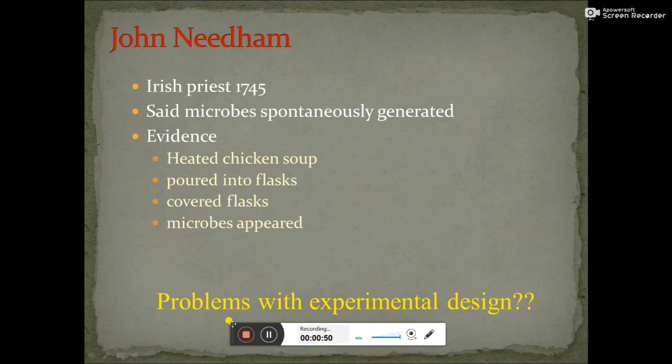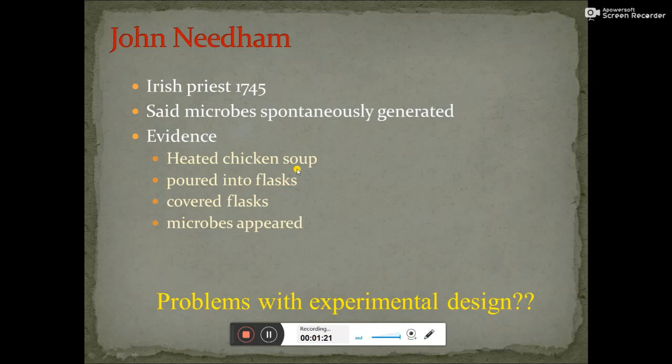So John Needham heated some chicken soup, then poured it into different flasks and covered them. After some days he found that these flasks had changed into more cloudy forms. That means some microbes were being formed. He was heating the chicken soup in order to kill any microbes present.